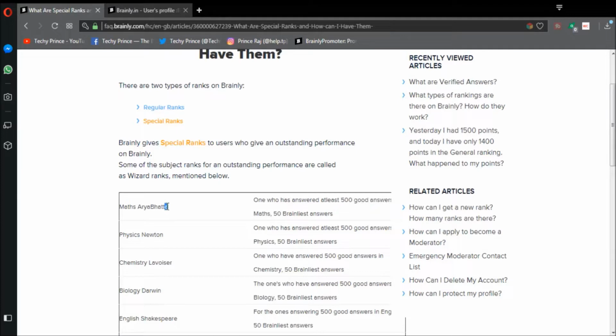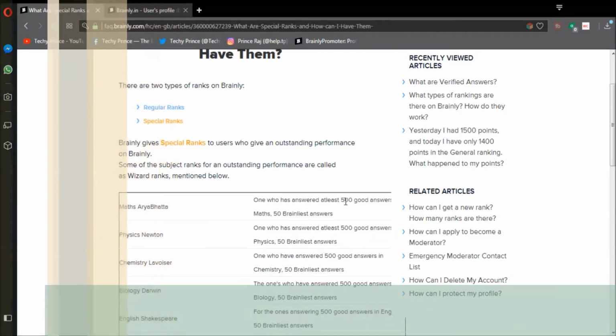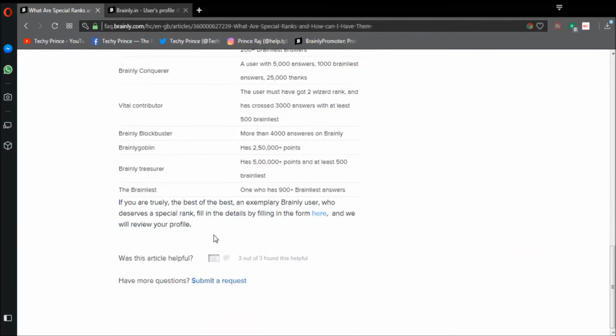The first rank is regarding maths, and it is called Maths Aryabhat. For getting this rank, you must have at least 500 good answers on your profile, and those answers should be of maths. Out of those 500 good answers, at least 50 must be brainliest, so that you become eligible. If you have this criteria fulfilled on your profile, you will get this rank. You need to fill a form which is present at the bottom of this page. Let's see here.